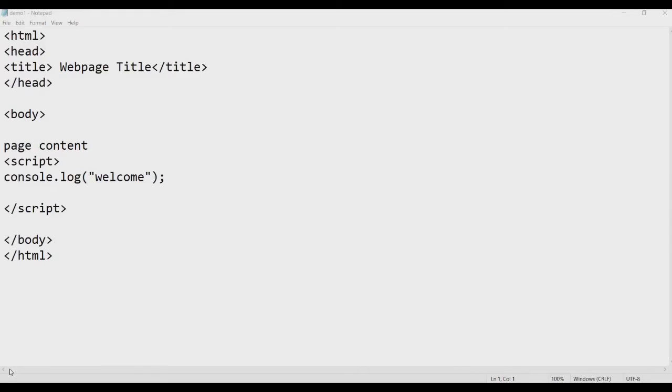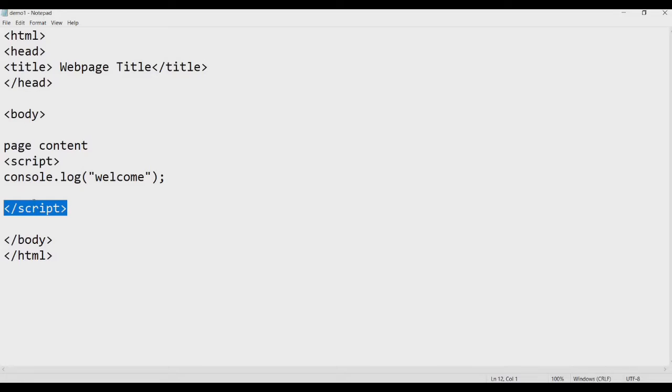Okay, so now let's look at the example. I have created a notepad file and I have written a simple HTML code. Here I have created the HTML tag, head tag, title tag, then body tag. Under this body tag you can write whatever content you want to display on your web page. So here I have written page content. Now for script creation you have to create a script tag, and in that script tag we just forward slash with script.